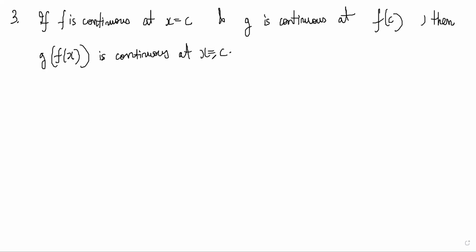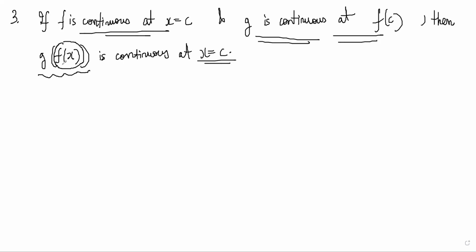So this is important to know. When can you say that a composite function is continuous at a point? The g function has to be continuous at this input, f of c, and the f function has to be continuous at c. So both conditions have to be true.